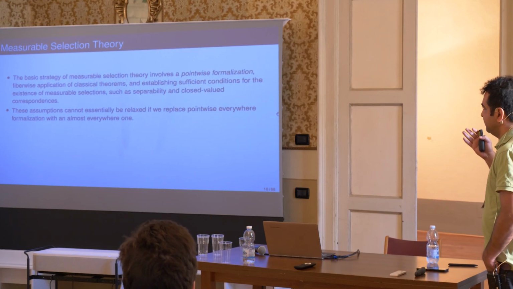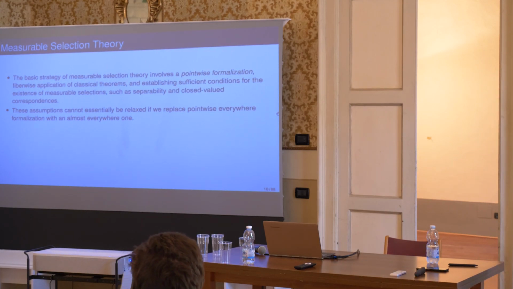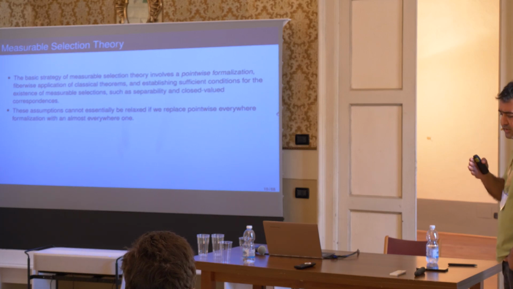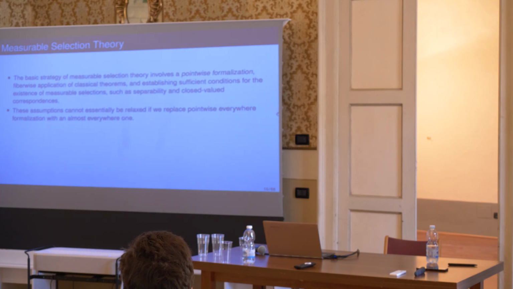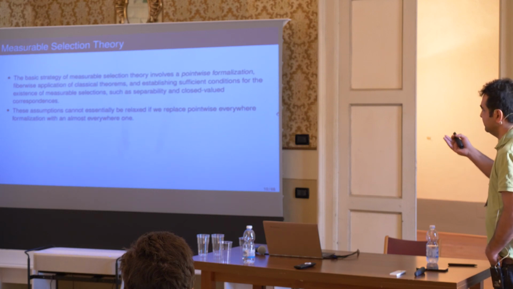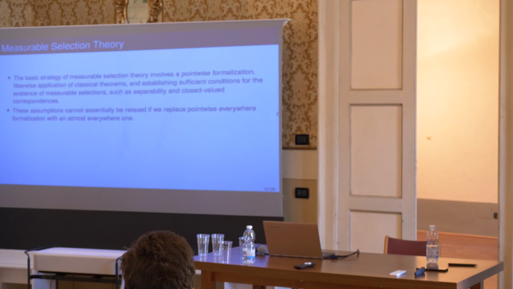One can wonder if one can relax these assumptions if you replace pointwise by pointwise almost everywhere. So we request that all the relations are satisfied almost surely with respect to the probability measure, but this won't remove the restrictions of this theory, such as separability or closed valued correspondences.